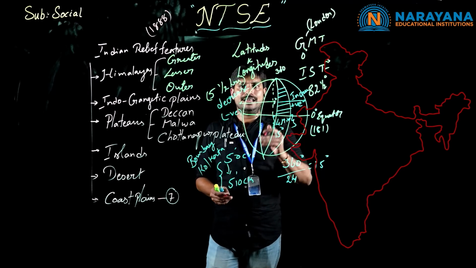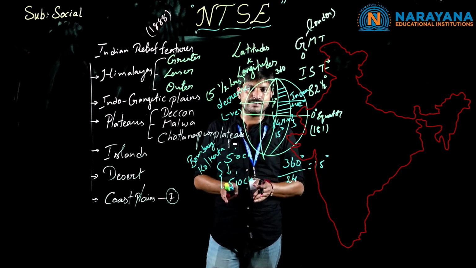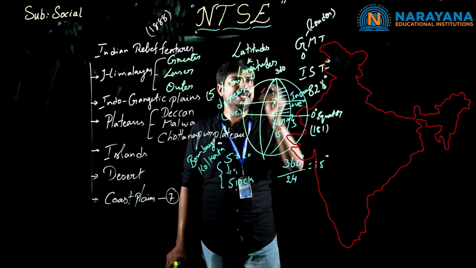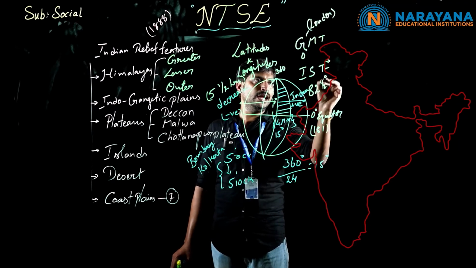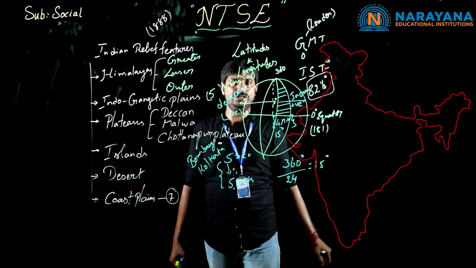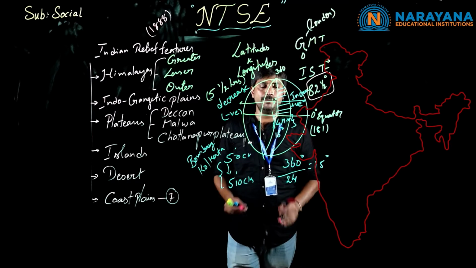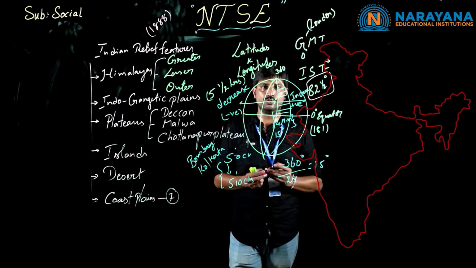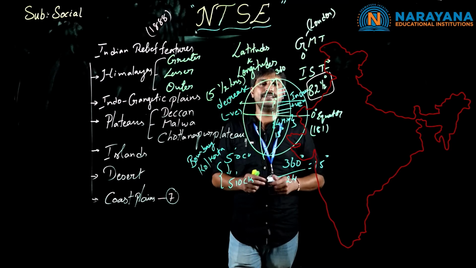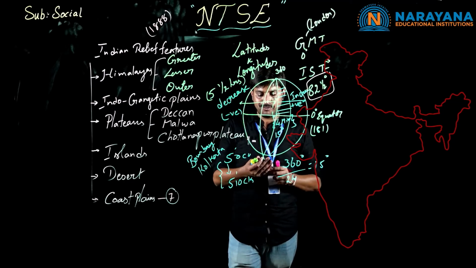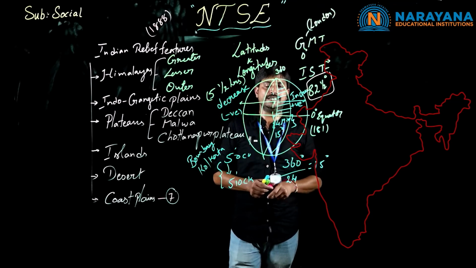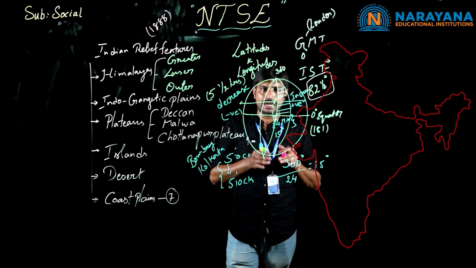Later on, based on the Greenwich Meridian time and the comparison of the times, they were taken as a common time. What is that common? 82.5 degree longitude. By following this, we know the exact time of our country. For example, at present the time is about 5 o'clock in our country.